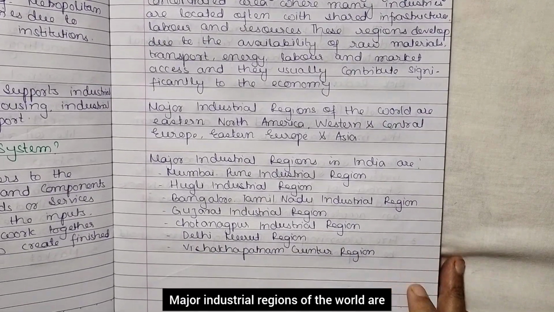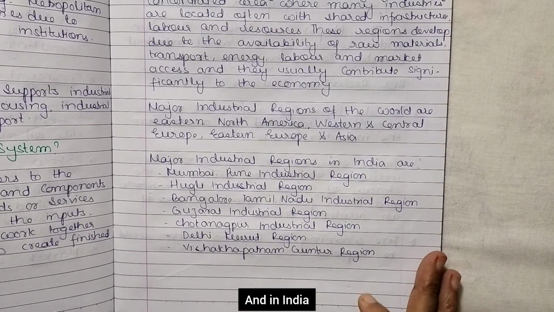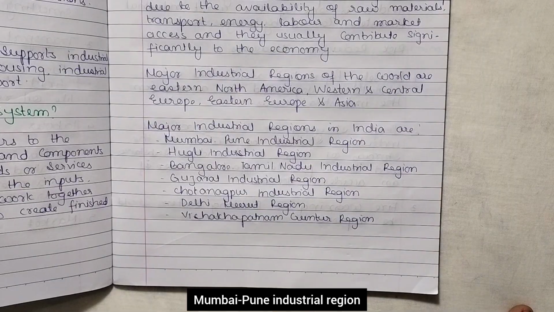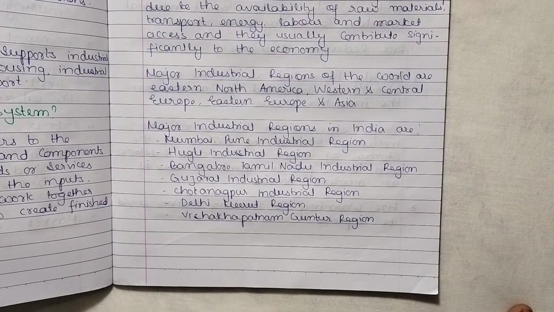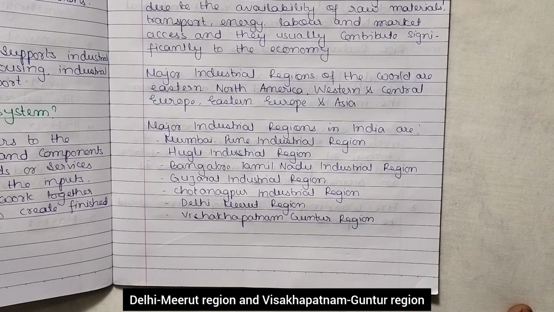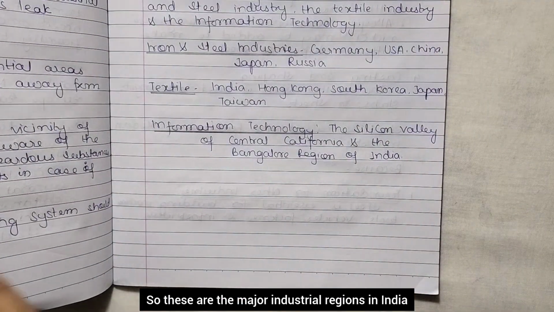Major industrial regions of the world are Eastern North America, Western and Central Europe, Eastern Europe and Asia. And in India, Mumbai Pune Industrial Region, Hooghly Industrial Region, Bangalore Tamil Nadu Industrial Region, Gujarat Industrial Region, Chota Nagpur Industrial Region, Delhi Meerut Region and Visakhapatnam Guntur Region. So these are the major industrial regions in India.